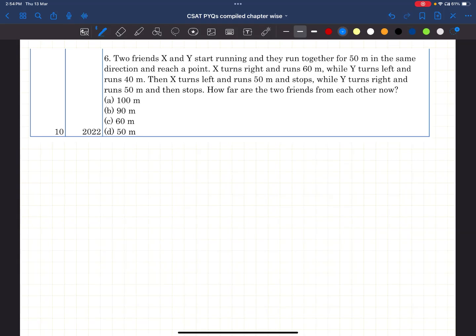Two friends, X and Y, start running and they run together for 50 meters. X and Y, from here to here, 50 meters they have traveled. Okay? X turns right and runs 60 meters. This is X. While Y turns left and runs 40 meters. This is Y, moves 40 meters.